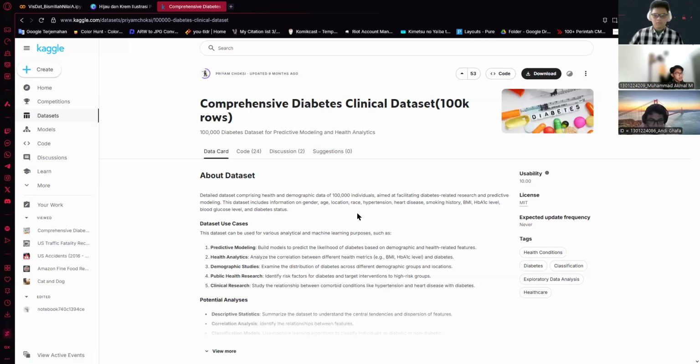But in our report, we are not going to use all of this dataset, and we are going to use some of it, and it's going to be explained later in the infographics.